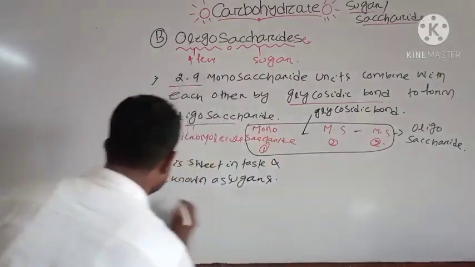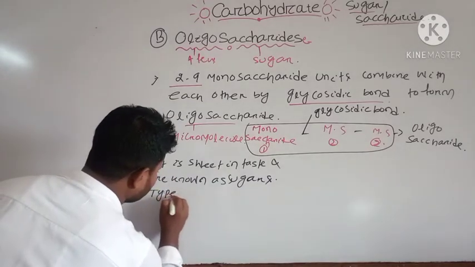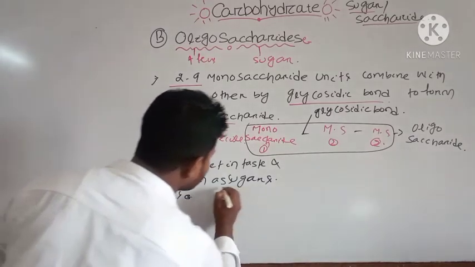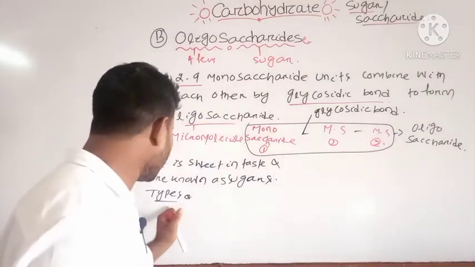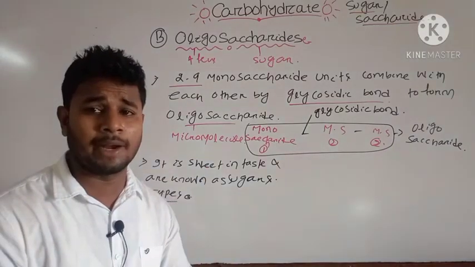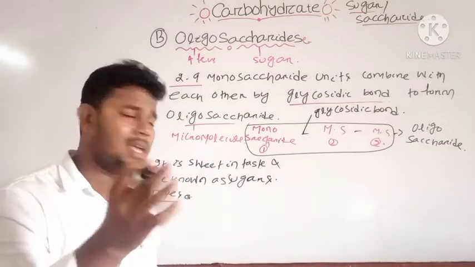Okay, if you consider the types of oligosaccharide, these are known as the sugars. Why? They are sweet in taste. And based on the different units of monosaccharide, it may be 2, it may be 3, it may be 4.